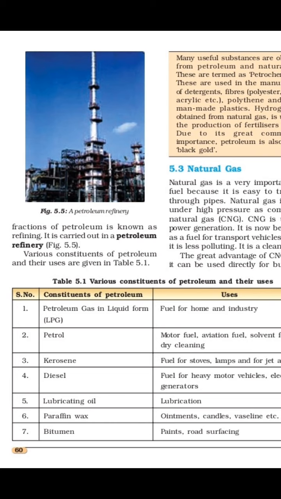Next one, seventh one, bitumen, which is used in paints and road surfacing. Up to this we covered in this period. The remaining part we will see in the next period.